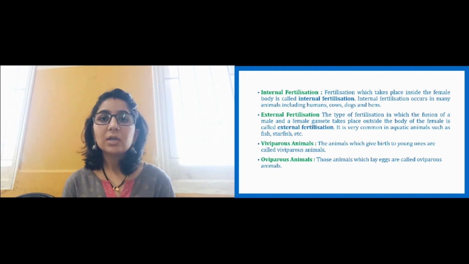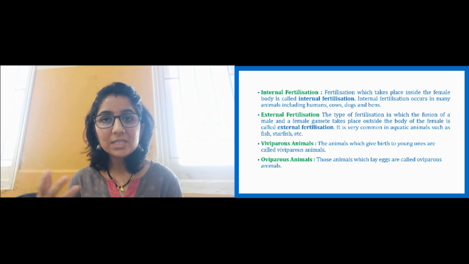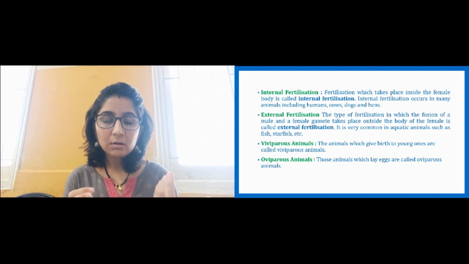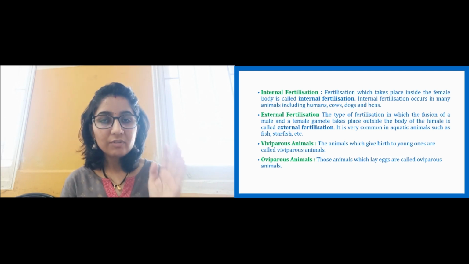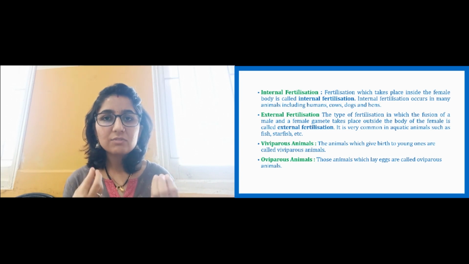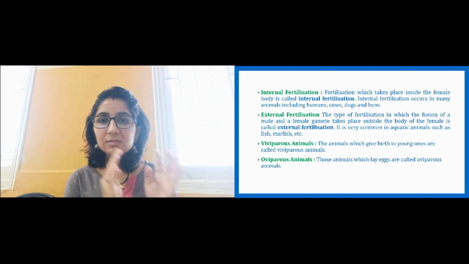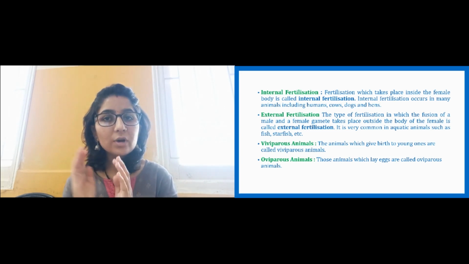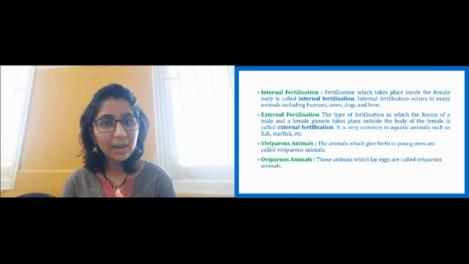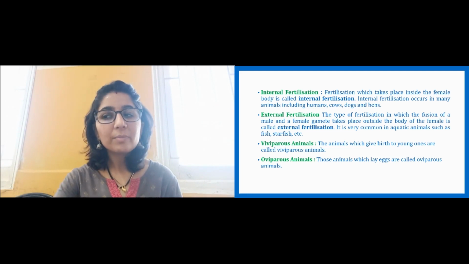Now you must have seen some animals give direct birth to the young ones, while some animals lay eggs, right? Based on this also, we can find two types of animals: viviparous animals and oviparous animals. What are viviparous animals? The animals which give direct birth to the young ones are called viviparous animals. And what are oviparous animals? The animals which lay eggs, and then from that egg the organism comes out. Those are the oviparous animals.